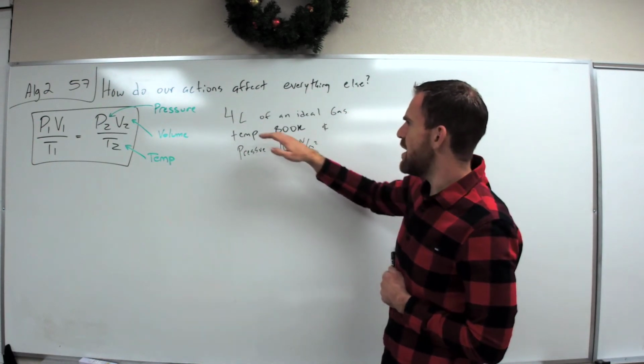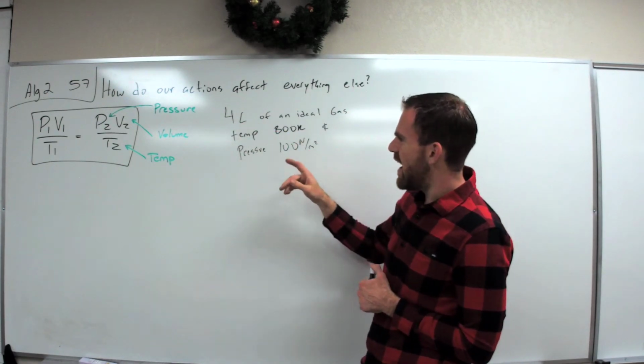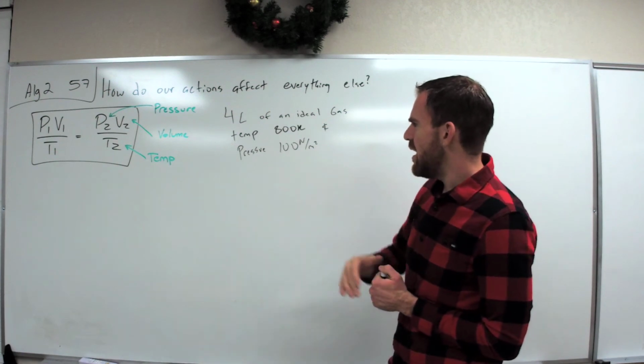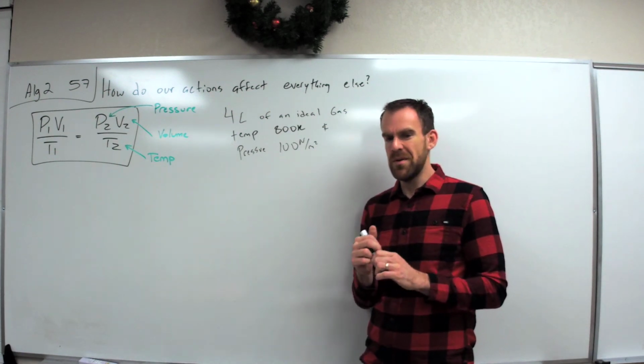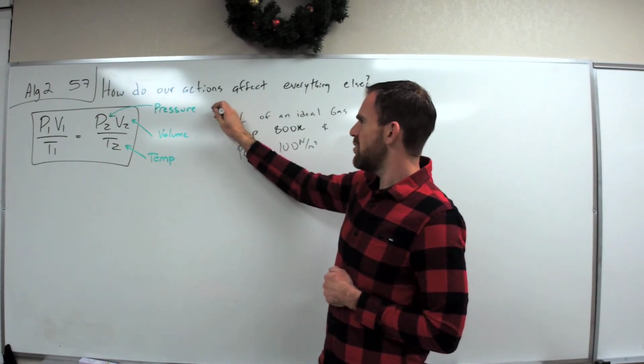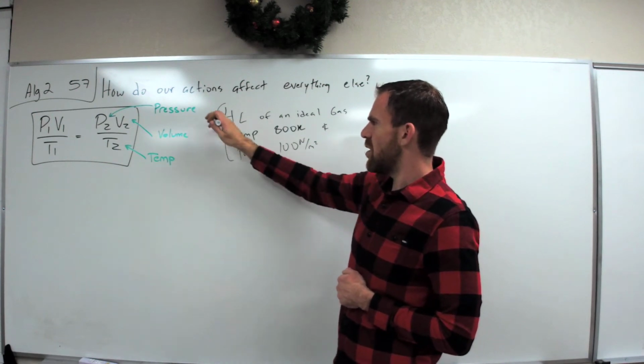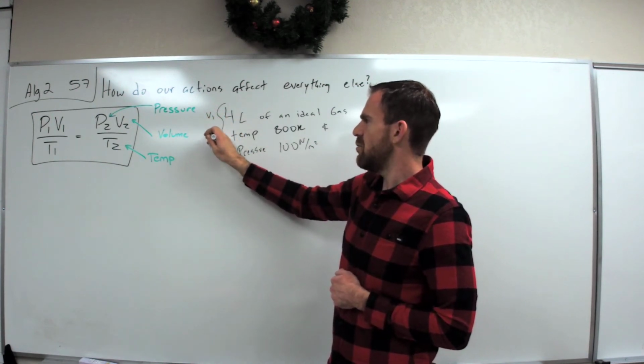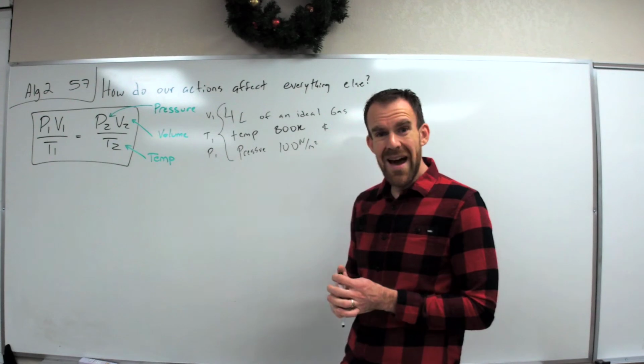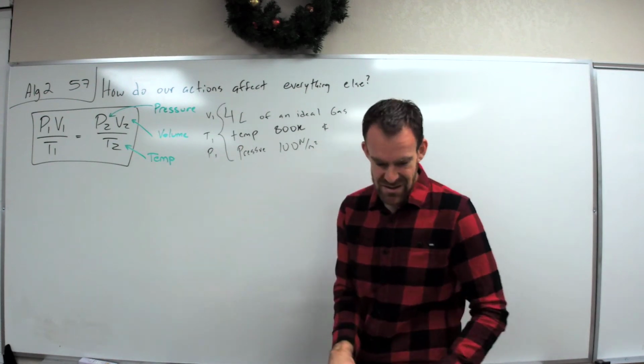What they've told us is that we have 4 liters of an ideal gas at a temperature of 800 Kelvin and pressure of 100 newtons per meter squared. These are all your initial values, or V1, T1, and P1. Now, let's see what the actual problem is asking for.